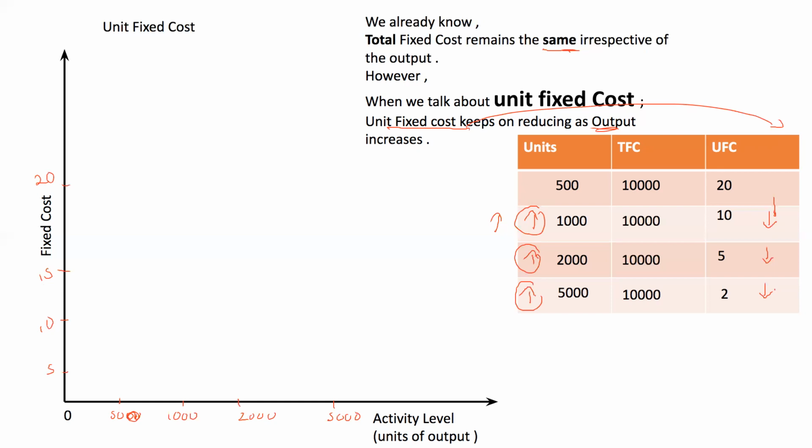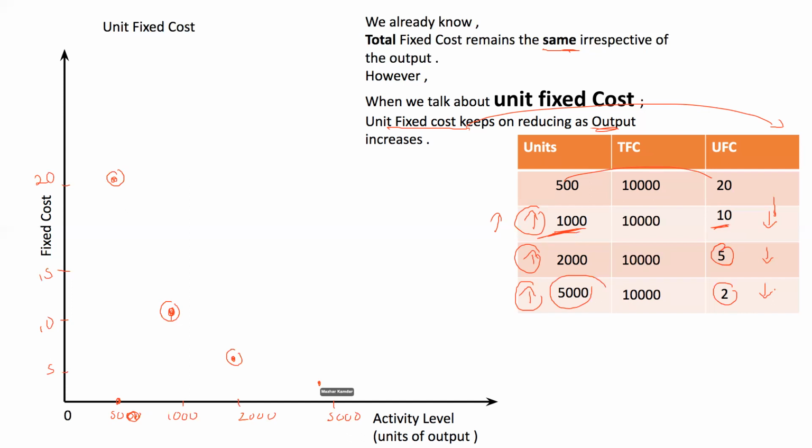When I produce 500 units, my unit fixed cost is how much? 20. When I produce 1,000 units, my unit fixed cost is 10. When I produce 2,000 units, my unit fixed cost is 5. When I produce 5,000 units, my unit fixed cost would be